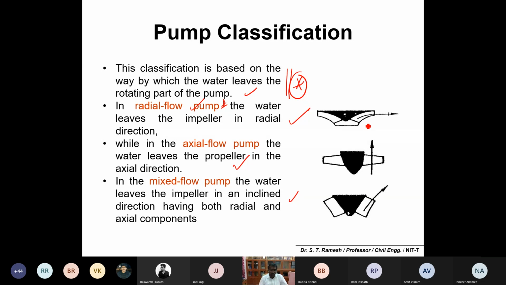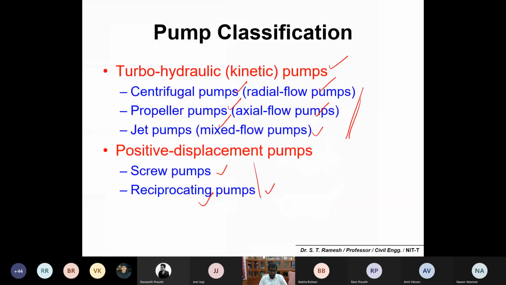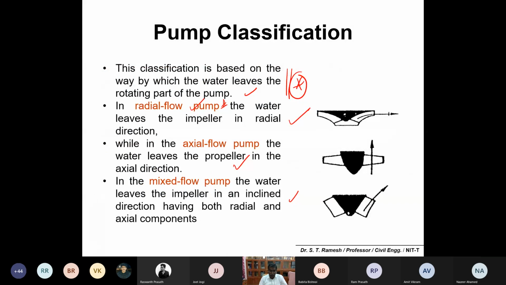Number one, radial flow, that is water leaves the impeller in the radial direction. Axial flow, the water leaves the propeller in the axial direction. Mixed flow, the water leaves the impeller in an inclined direction, so you have a combination of radial and axial components. Is it okay? An example of a radial flow pump is the centrifugal pump. For axial flow it is the propeller pump, and mixed flow is the jet pump.